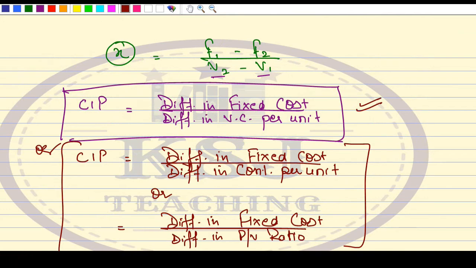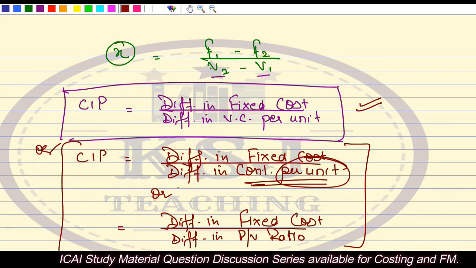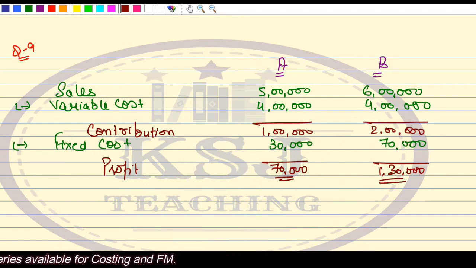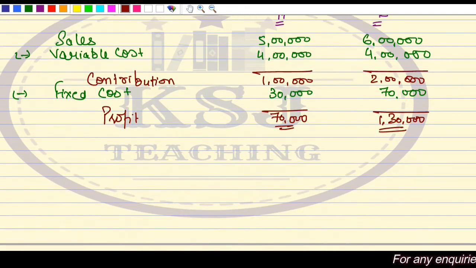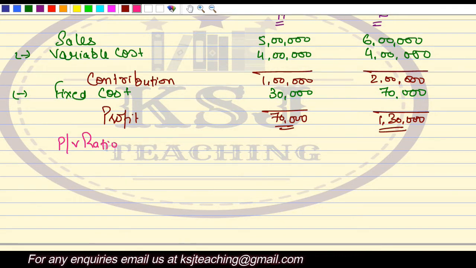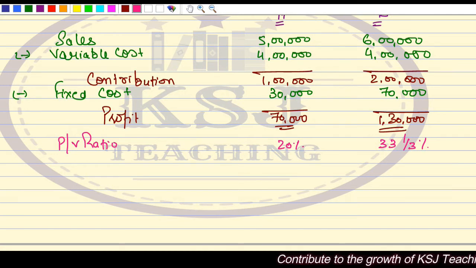Difference in fixed cost divided by difference in contribution per unit? Again, the per unit data is not available, number of units are not available. Then, sir, what can we use? Can we use difference in fixed cost divided by difference in PV ratio? Can we calculate PV ratio in this case? Yes, we can. PV ratio is contribution by sales multiplied by 100. So PV ratio is contribution 1 lakh divided by sales 5 lakh multiplied by 100. This comes out to 20% and this comes out to 33 1/3%. This is the PV ratio.